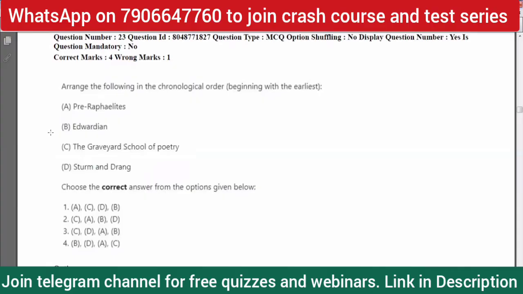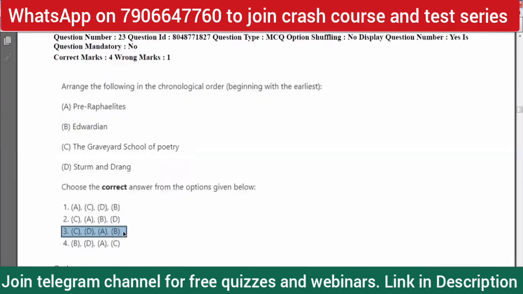Anyway, the Graveyard School of Poetry comes first, so option C comes in the beginning in both option 2 and 3. Now you can find which comes at the last. As I said, Edwardian comes last, so option 3 is the correct answer here.